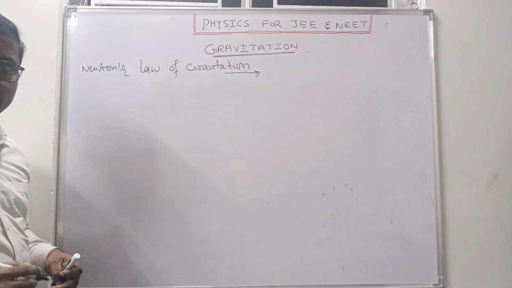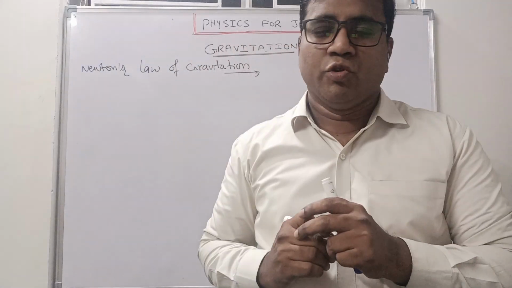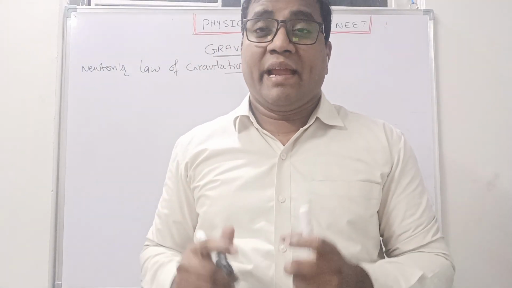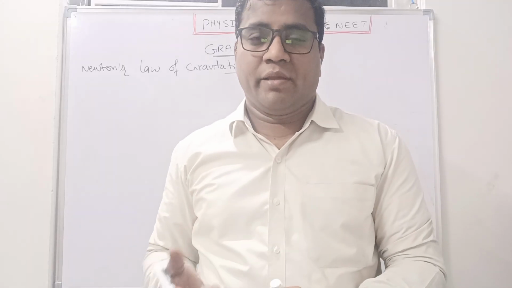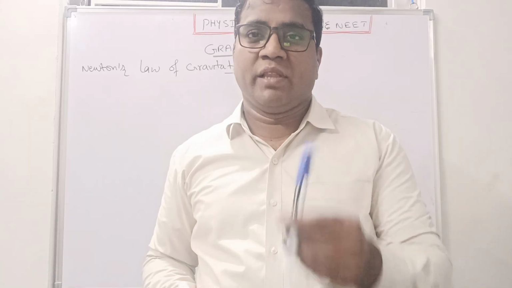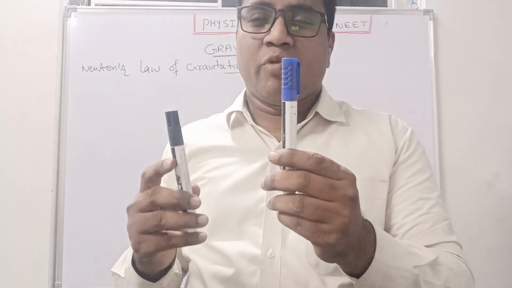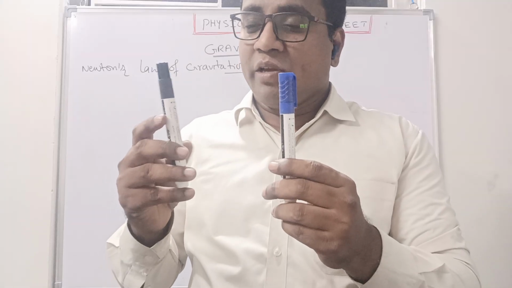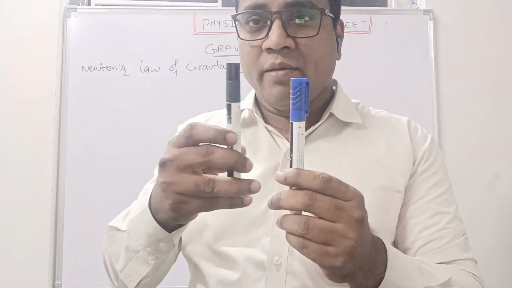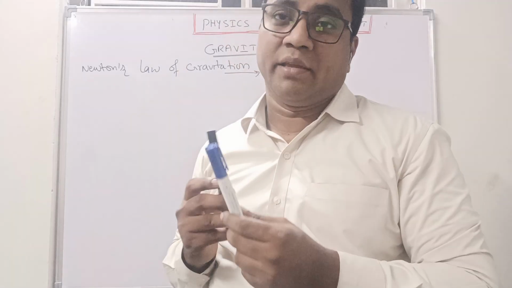According to Newton, every body attracts every other body. For example, this is one body and this is another body. So this one has to attract towards that one, and that one has to attract towards this one. That is what Newton is saying.